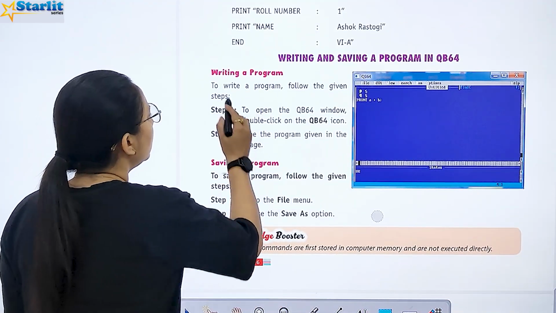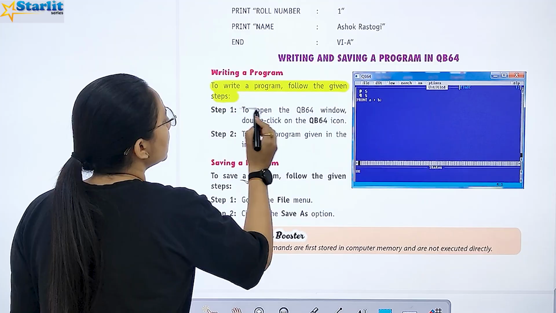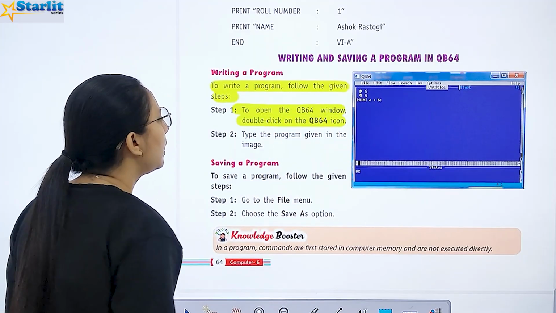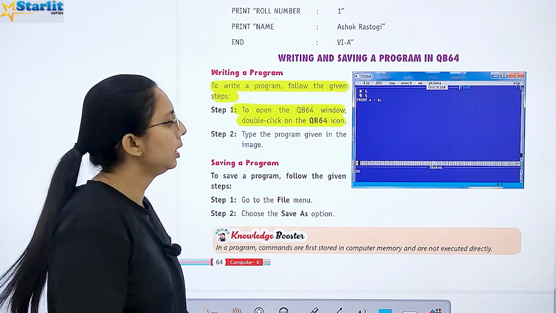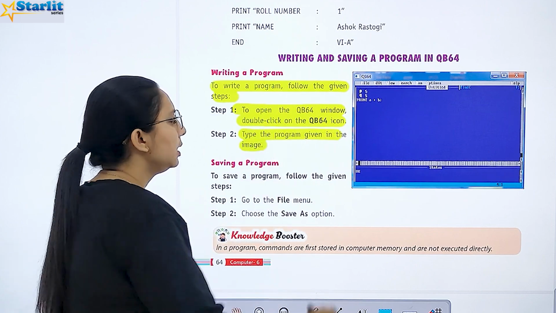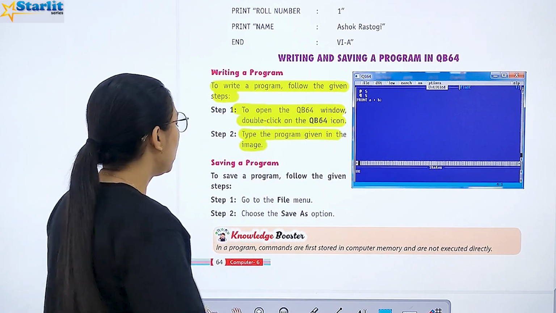Now you want to write and save a program. To write a program, follow the given steps. To open the QB64 window, double click on the QB64 item. Type the program given in the image. You will type the program.